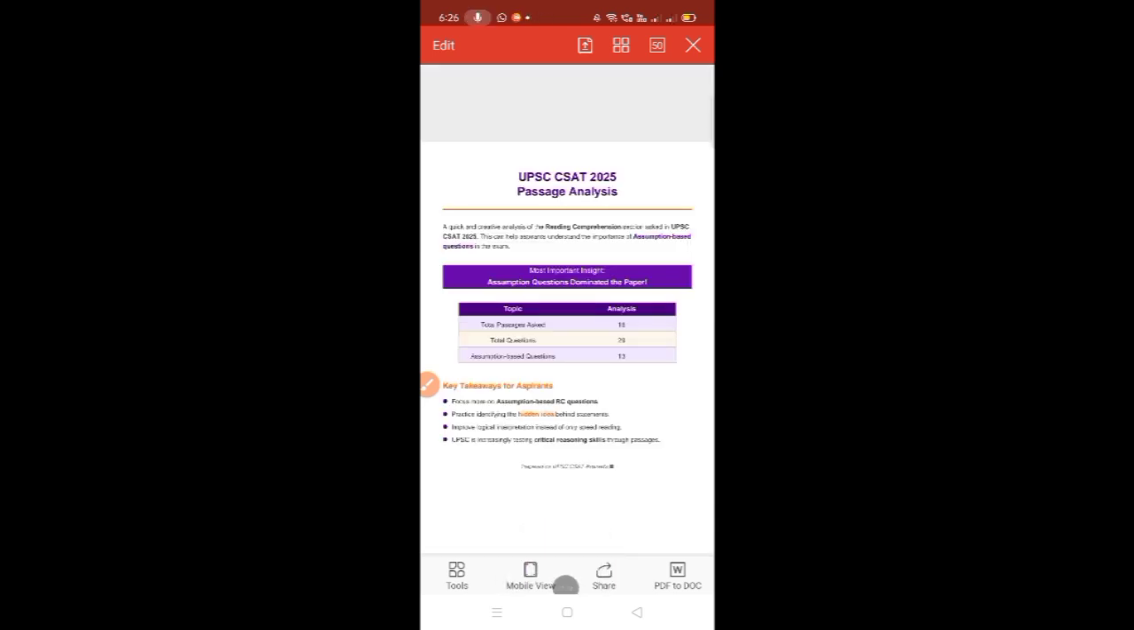As you can see, the assumption questions dominated the paper. Out of 29, 13 questions were from assumptions. So for assumption based RC questions, we need to focus more, and we need to practice identifying the hidden idea behind the statements.